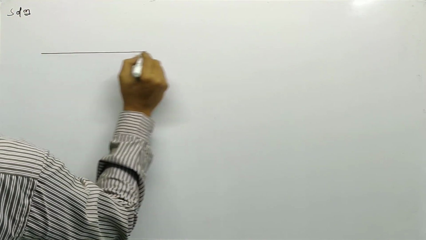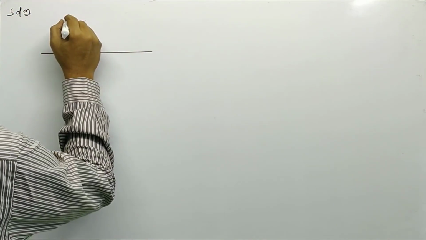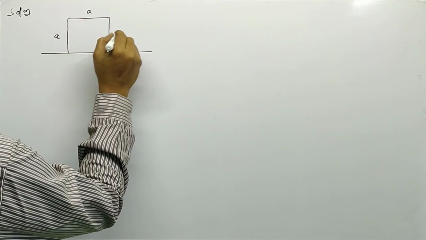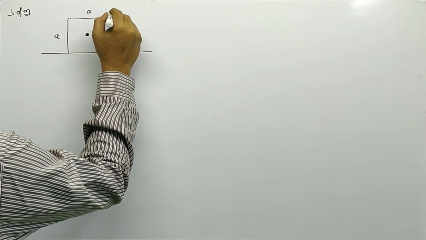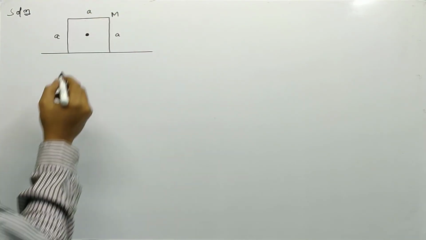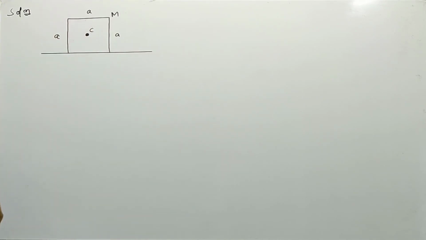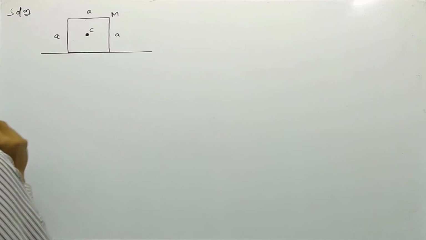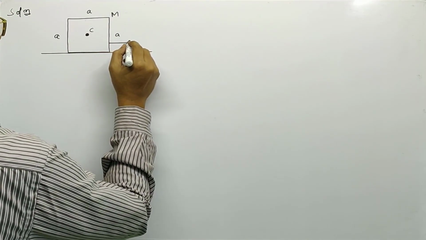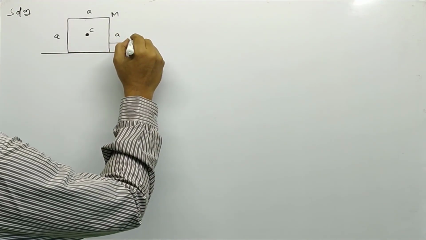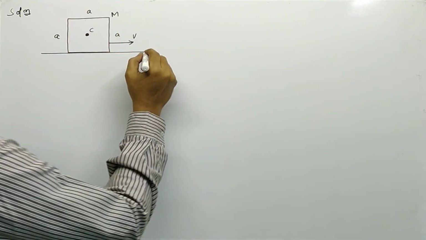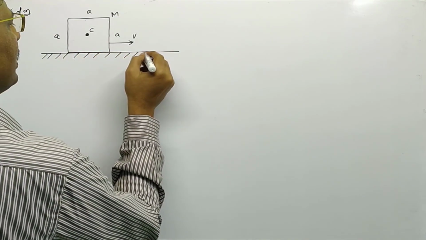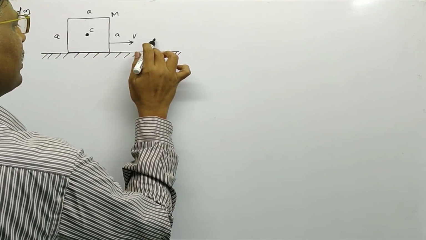In the question, a cubical block of each side A is given, and let us assume that the mass of this block is capital M, and C is assumed as the center of the cube of each side A. When it is moving with velocity v on a horizontal path, the cube is translating.